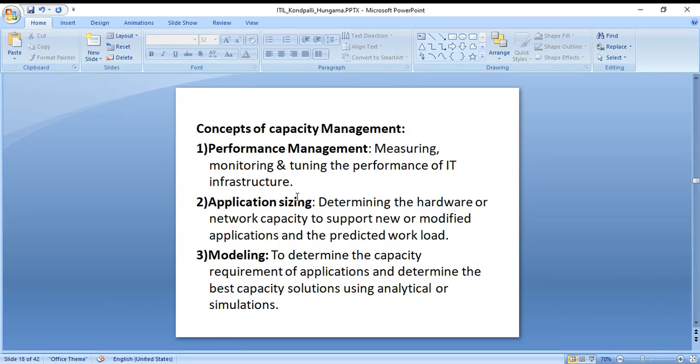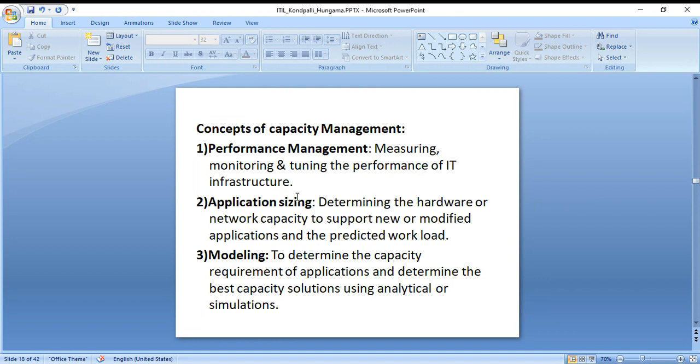So these are the concepts. This is not that important, capacity management. Just for notes perspective, you can make a note. Most probably I haven't gone through this question in my interviews. I have given interviews for 3 to 4 companies, but I haven't come across capacity management concept questions. But still, you just need to have a basic understanding of it.